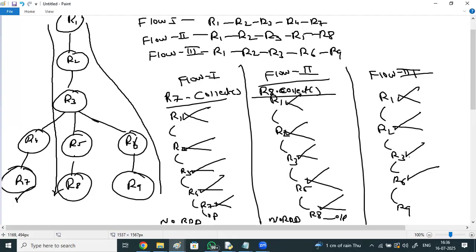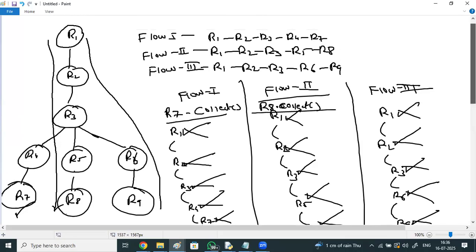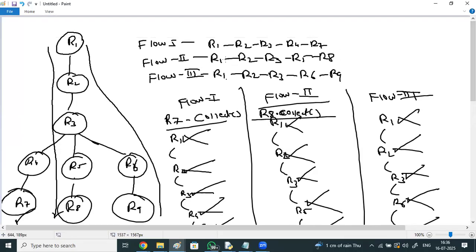When the final output is also collected, no RDD is in the RAM. But what is the commonality in the three flows? The first three steps are common in all the three flows.